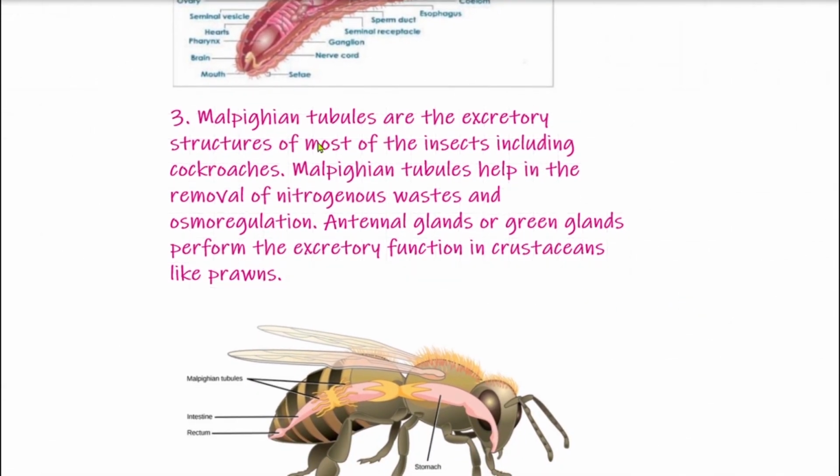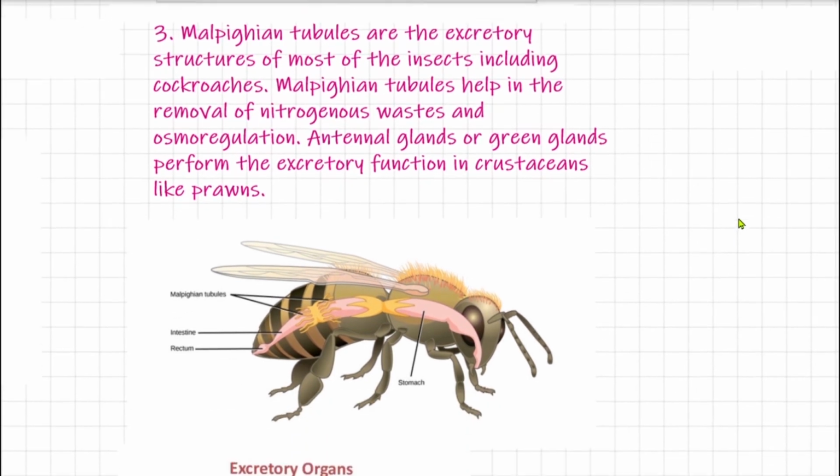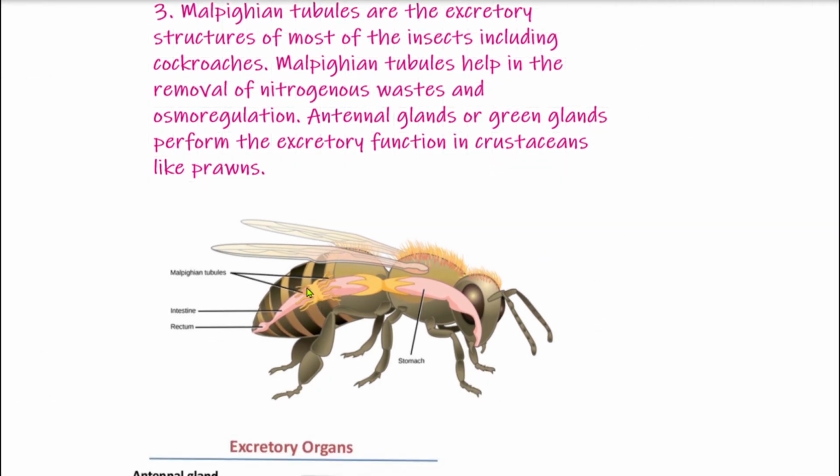And the third type of excretory structure is Malpighian tubules. Malpighian tubules are the excretory structures of most of the insects, including cockroaches. Malpighian tubules help in the removal of nitrogenous waste as well as osmoregulation. So they also serve both functions. Here I have shown the picture of Malpighian tubules. They are branched tubules.